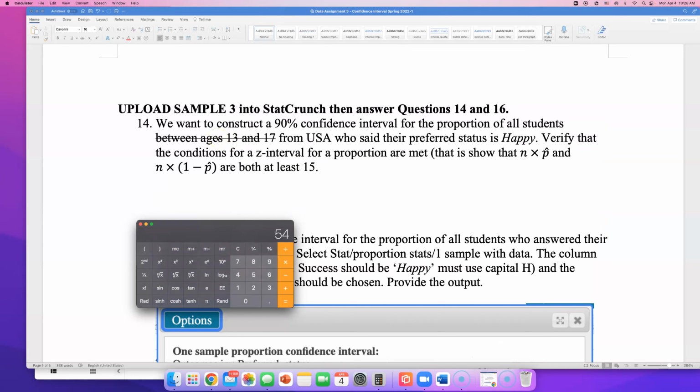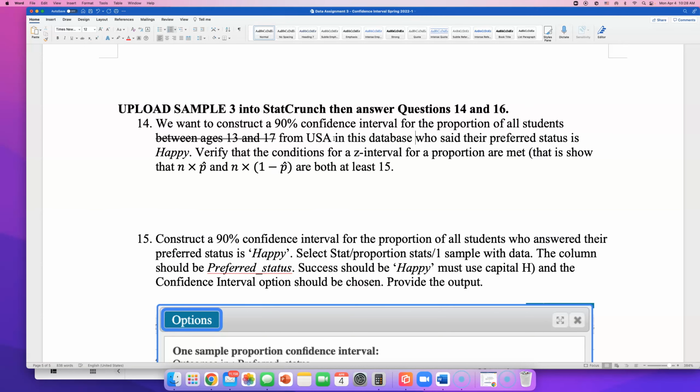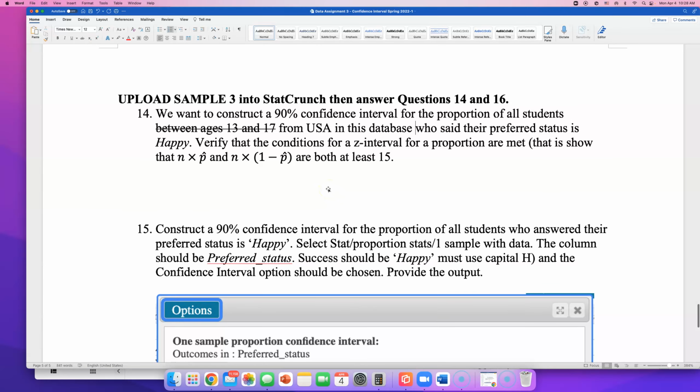So take a look at number 14. Let's read this and answer this together. We want to construct a 90% confidence interval for the proportion of all students, okay, from USA in this database, who said their preferred status is happy. We did this already, but technically before I did this, I should have checked this assumption, okay? It says verify that the condition for Z interval for proportion are met. Okay, and I'll tell you what this condition is here. That is, show that n times p hat and n times 1 minus p hat are both at least 15.